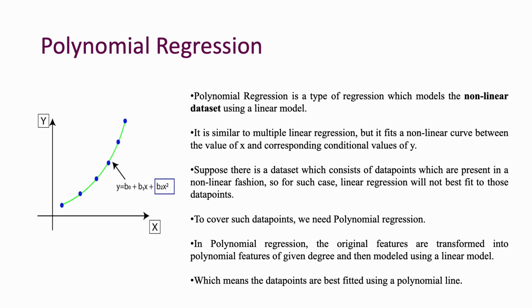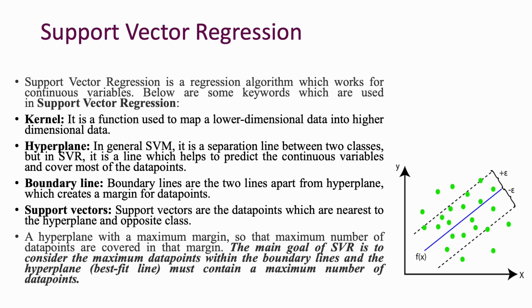For such a case, linear regression will not be the best fit for those data points. In polynomial regression, the original features are transformed into polynomial features of a given degree and then modeled using a linear model, which means the data points are best fitted using a polynomial line.